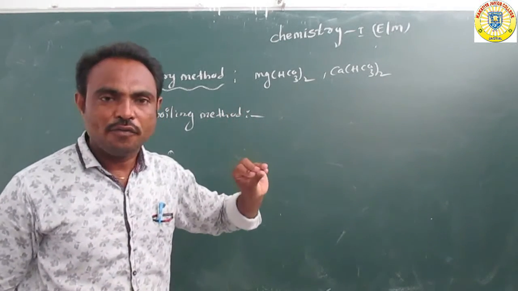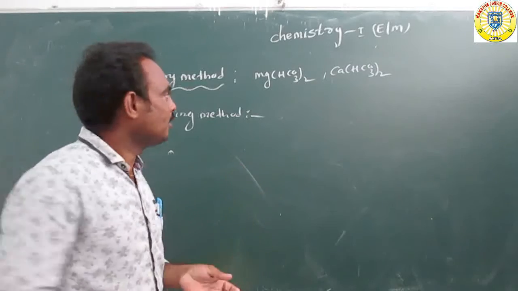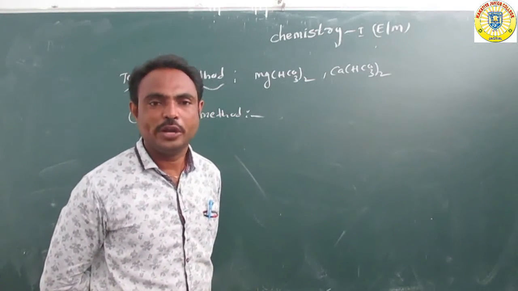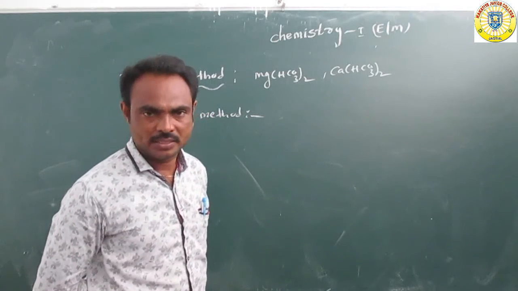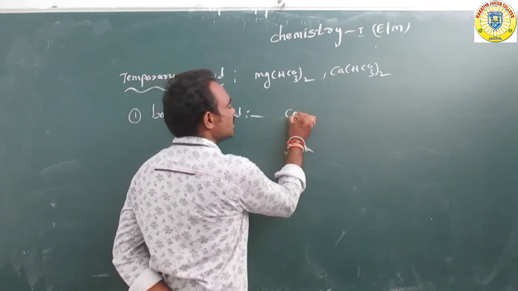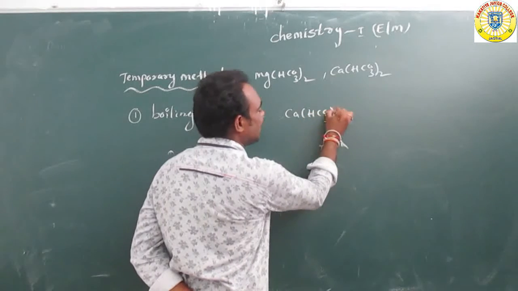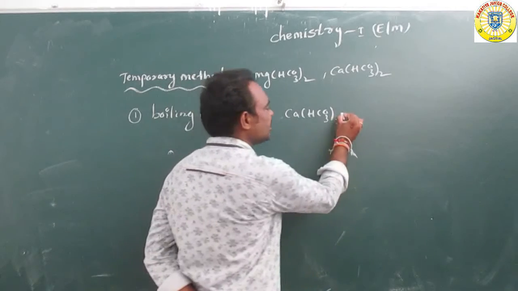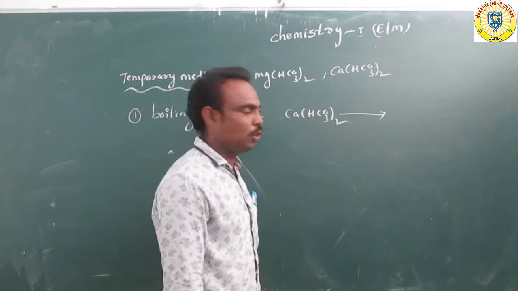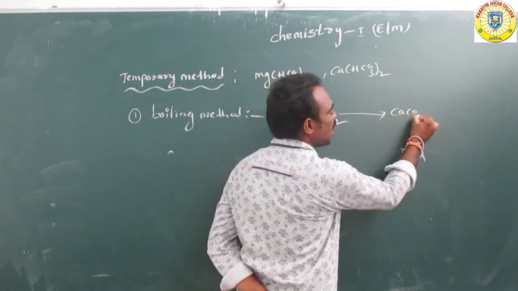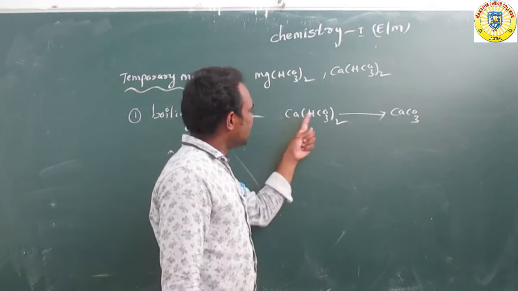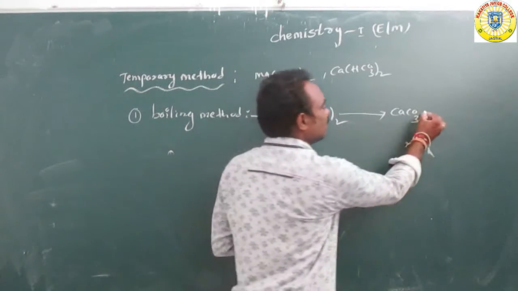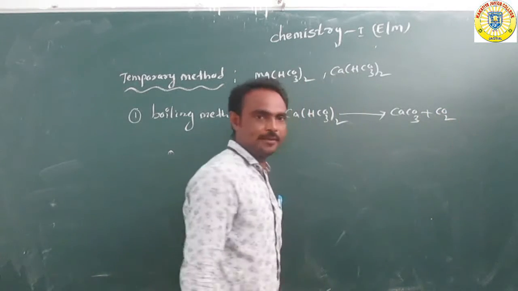When water is heated, magnesium bicarbonate or calcium bicarbonate is converted to carbonates. For example, Ca(HCO3)2, calcium bicarbonate, is converted to number one, CaCO3, calcium carbonate, and further CO2, carbon dioxide.